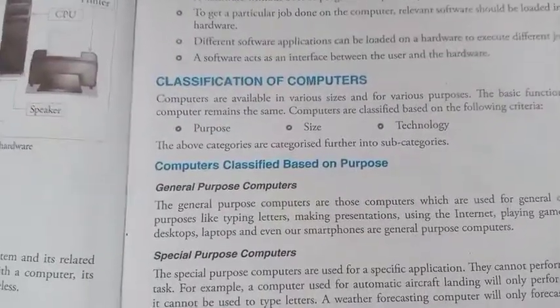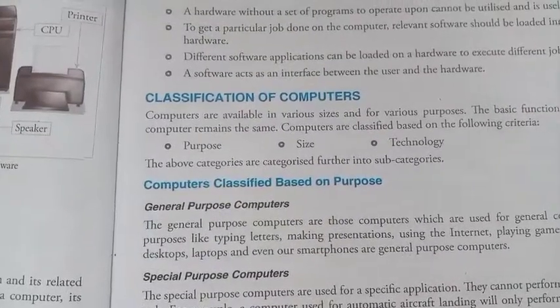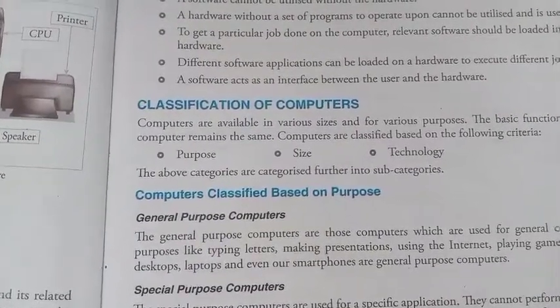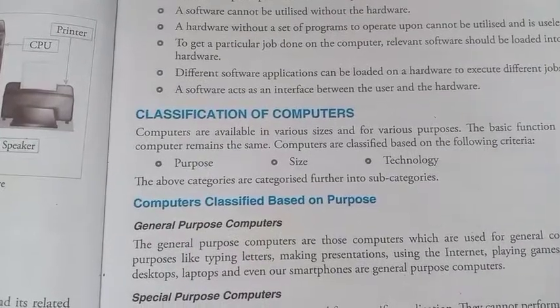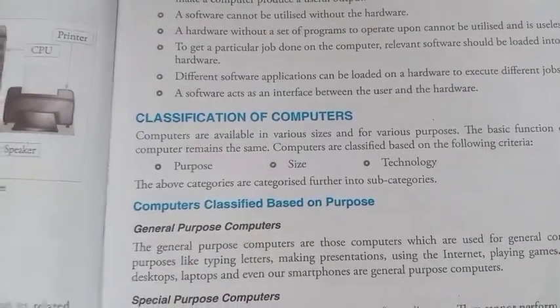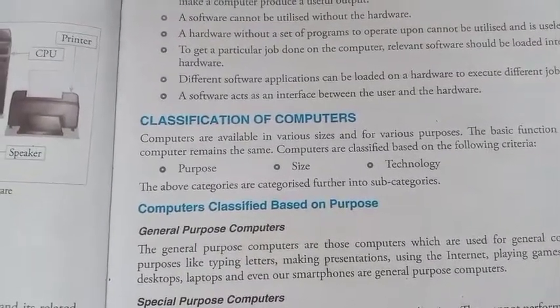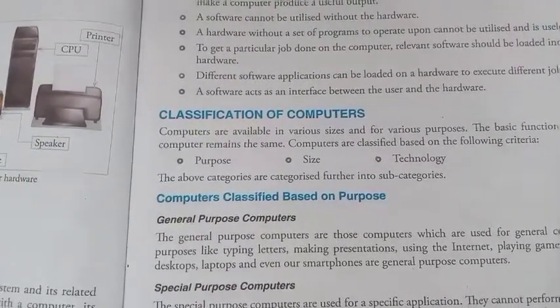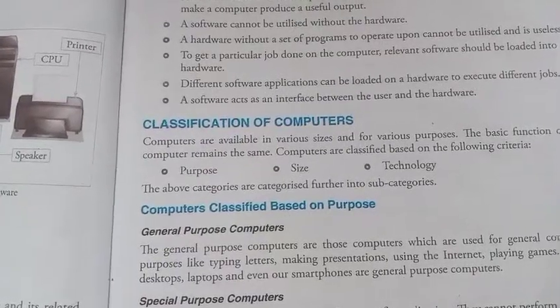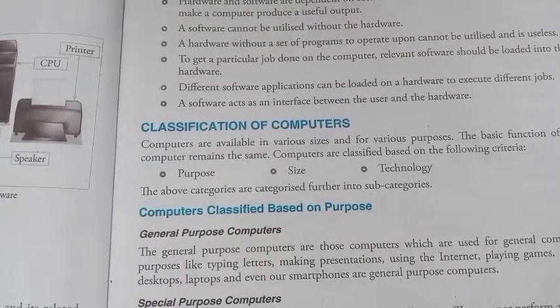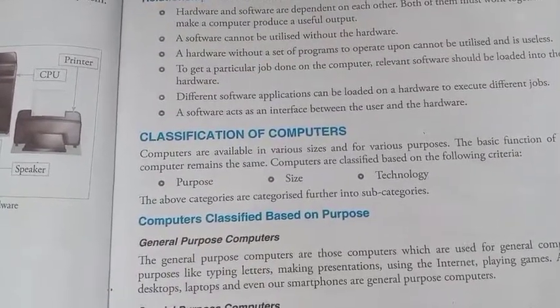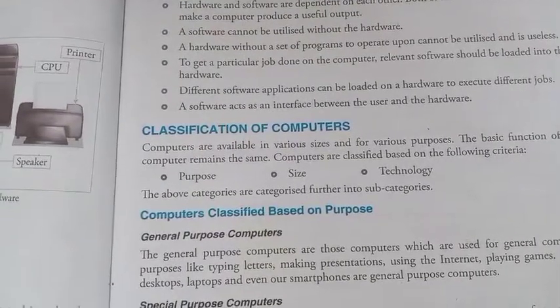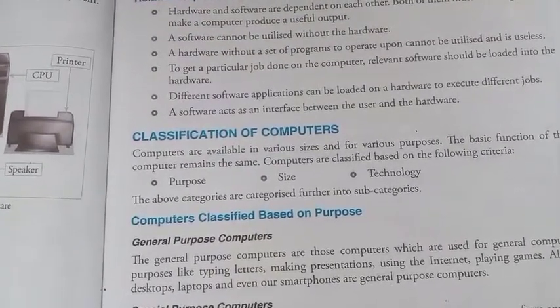So after that, classification of computers. We classify computers into three categories. Computers are available in various sizes for various purposes. The basic function of the computer remains the same. All of you know that the basic functions of computers are the same. Computers are classified based on the following criteria: purpose, size, technology.